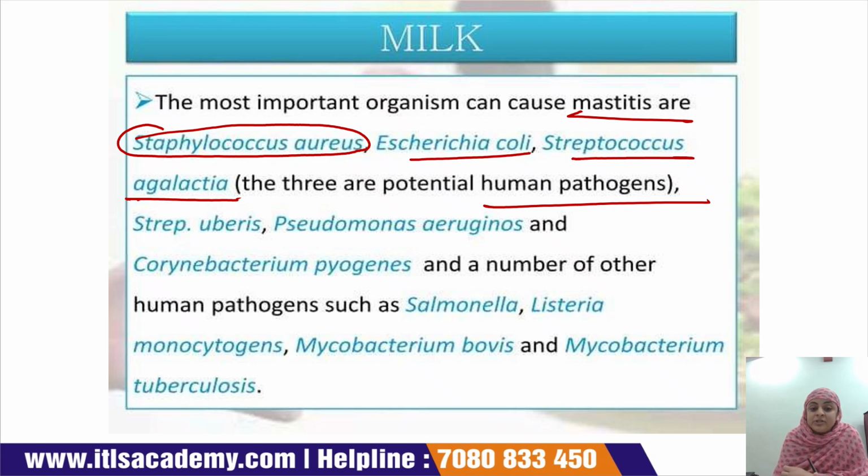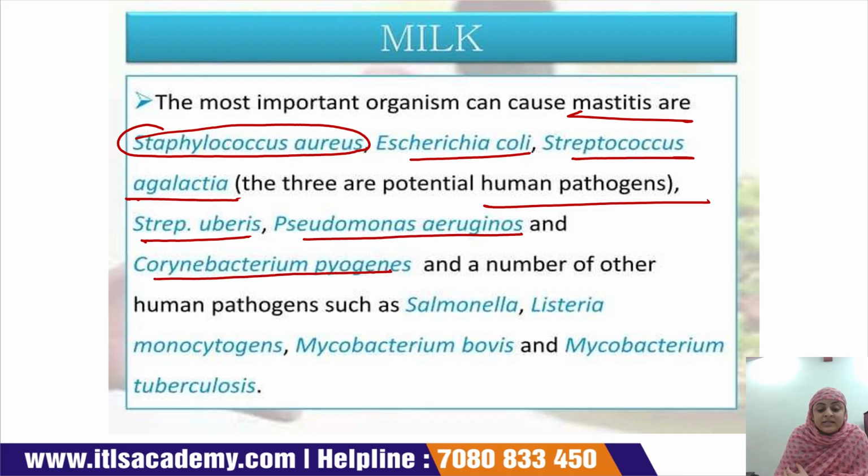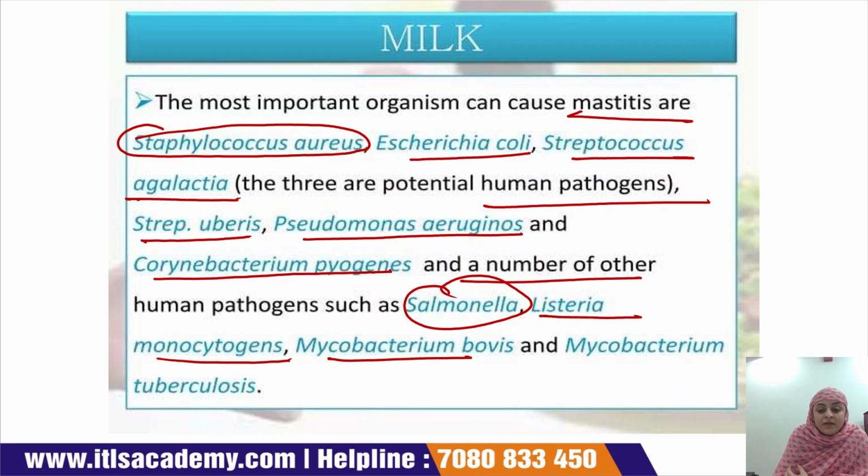They are present in the milk when the mastitis stage occurs. The next are Streptococcus uberis, Pseudomonas aeruginosa, and Corynebacterium pyogenes, and a number of other human pathogens like Salmonella, Listeria monocytogenes, Mycobacterium bovis, and Mycobacterium tuberculosis.